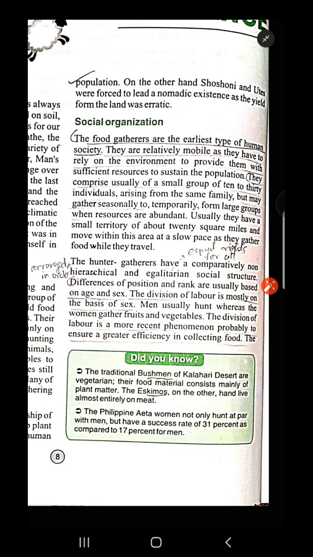Generally, a small group of about 10 to 30 individuals were gathered in this type of organization, but sometimes temporarily they had to form a large group to protect themselves from ferocious animals or to survive any climatic condition. Generally, availability of food was one of the main important things in the size of this social organization of hunter gatherers.